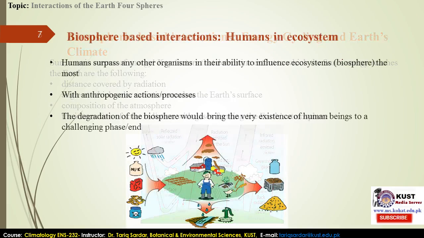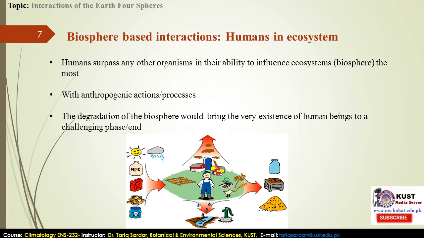Up next, the last but not least phase is the biosphere, or the living beings' interactions. Mostly here I have mentioned the humans in the ecosystem. Why have I mentioned humans here? Because humans have the key lead role, surpassing other organisms in their ability to influence the ecosystem and the global system of the biosphere the most. Why? Because of their interactions and the anthropogenic actions around us.